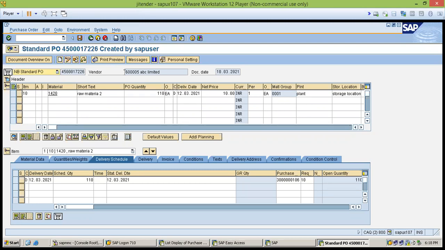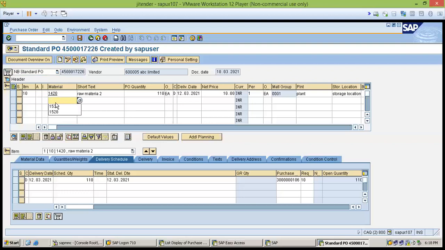So you are talking about manually adding material, not on behalf of a PR, right? Not on behalf of a PR. We have to create some new PR. Here there is one item in a line. If we want to add something, we can just edit and add that item, or we also have to create a new one. It is as per the business requirement.